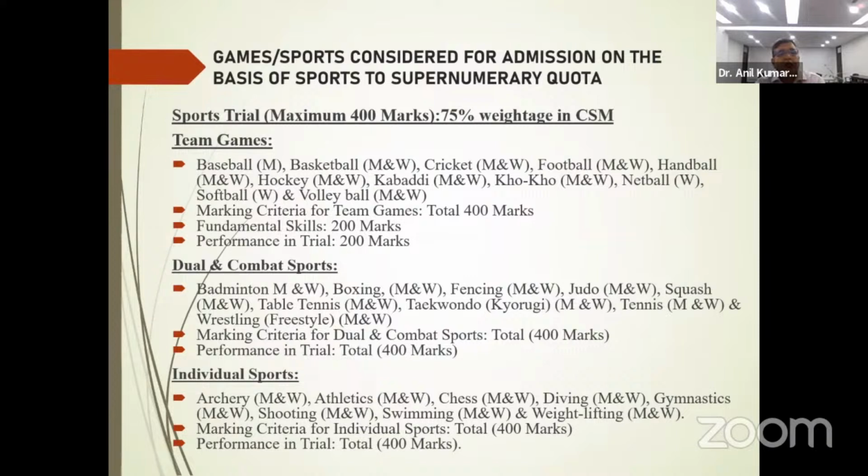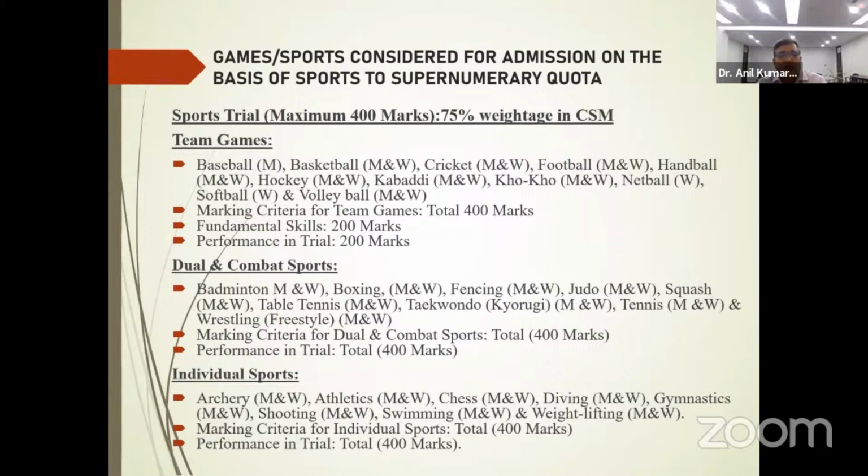Then comes the dual and combat sports. That would comprise badminton men and women, boxing men and women, fencing men and women, judo men and women, squash men and women, table tennis men and women, taekwondo. We have only karate, that is men and women, tennis men and women, and wrestling we have only freestyle men and women.